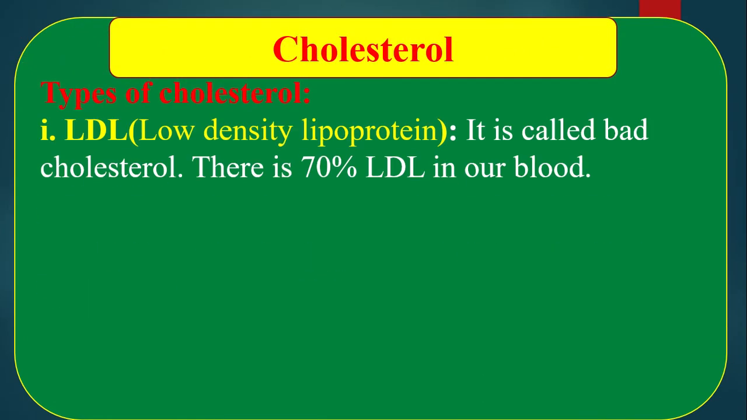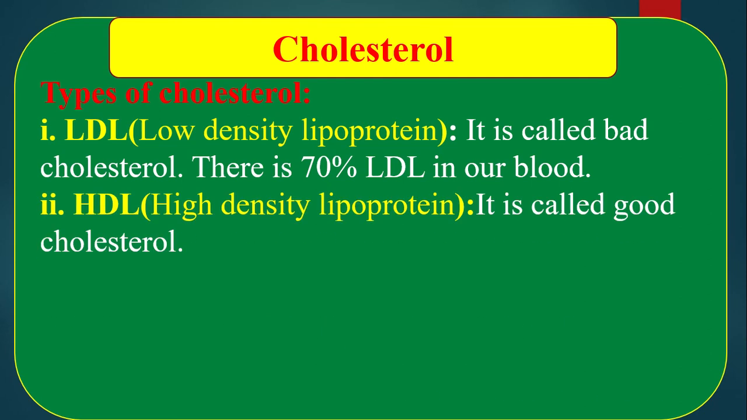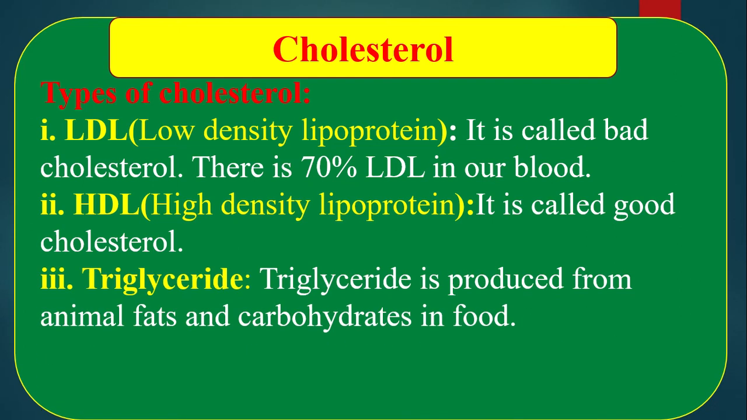Types of cholesterol. Number 1, LDL, that means low density lipoprotein. It is called bad cholesterol. There is 70% LDL in our blood. HDL, or high density lipoprotein, is called good cholesterol. Why is it called good cholesterol? Because LDL is harmful for our body and HDL helps to control the LDL. That's why it is called good cholesterol.